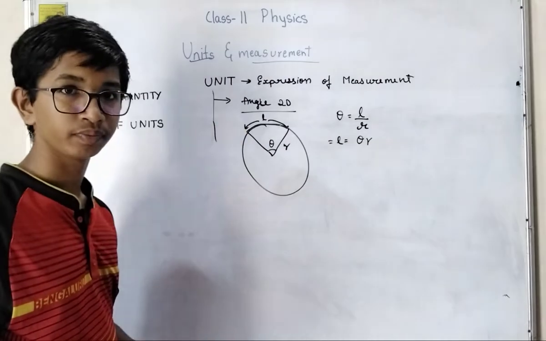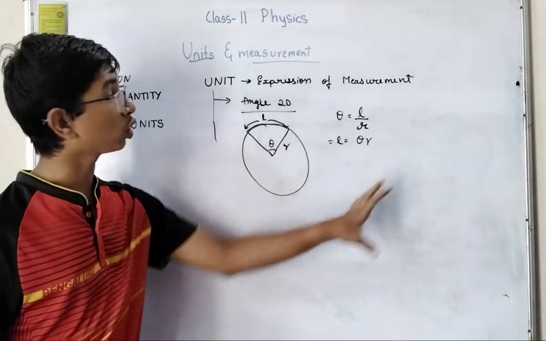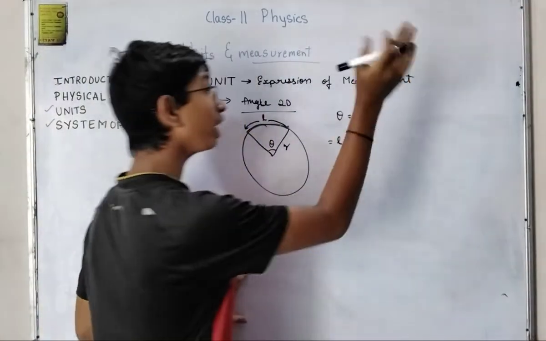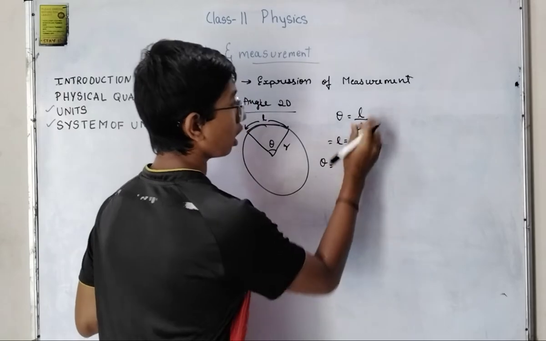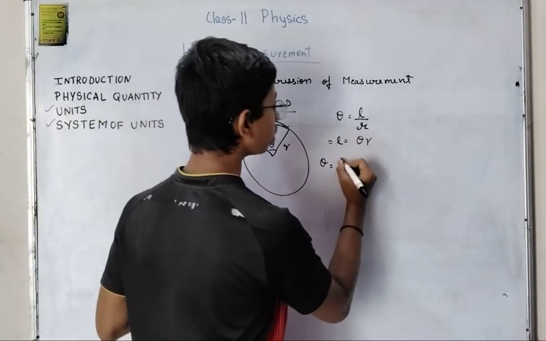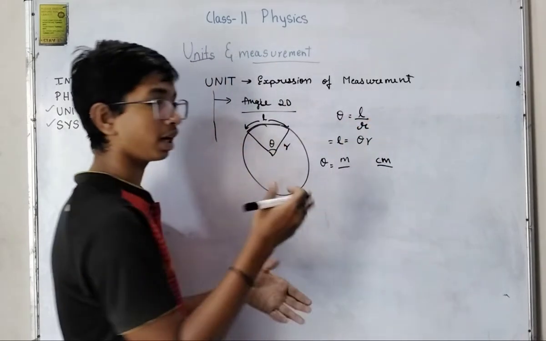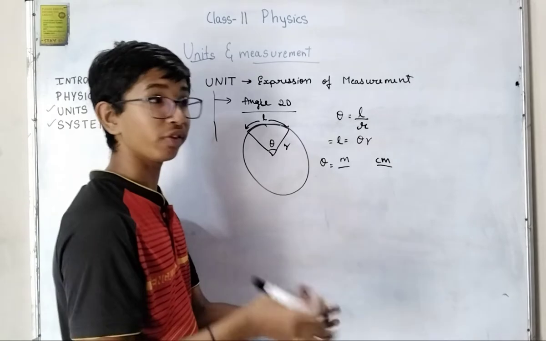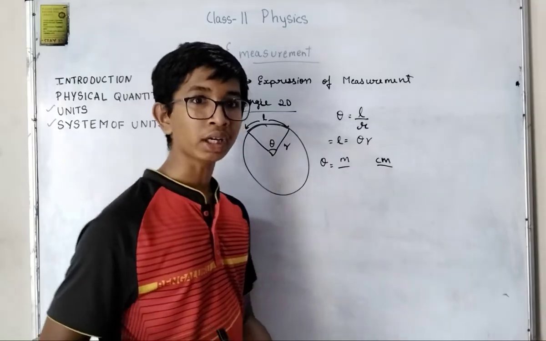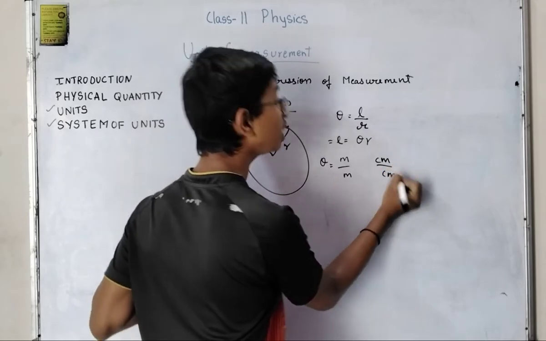So this was about the 2D angle and its SI unit. If I take the SI unit of theta, length L is in length itself, right? I'll take meter only or centimeter, divided by radius. Radius is also in centimeter itself. It will not be in kg, right? It is also length. So I write meter or centimeter, anything is possible.